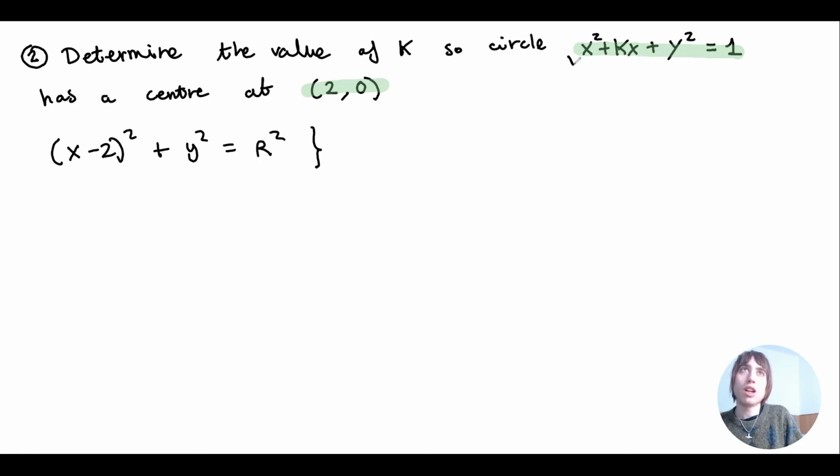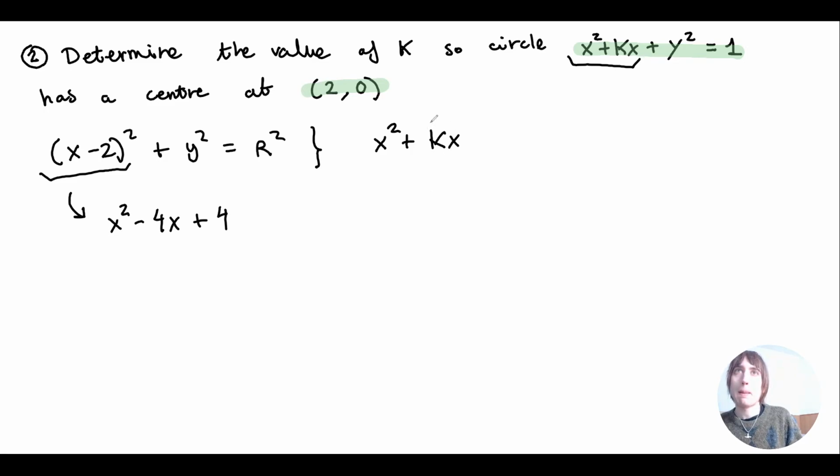Now I want to see how I can go from here to here. Okay, so I have x squared plus kx, and I want to convert this expression into this one. If I expand this binomial, I get x squared minus 4x plus 4. So it would be ideal, if I want to get this, that k is equal to minus 4.